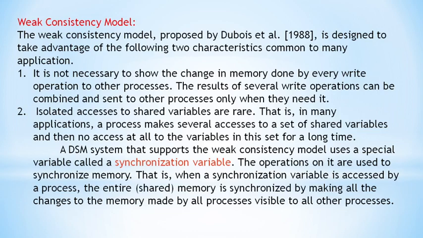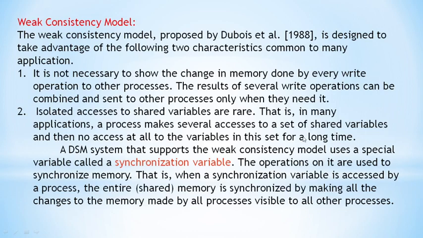Those are the shared variables. So the two processes make several accesses to the set of shared variables, and then there is no access at all to the variables in this set for a long time. We will see it with these shared variables.